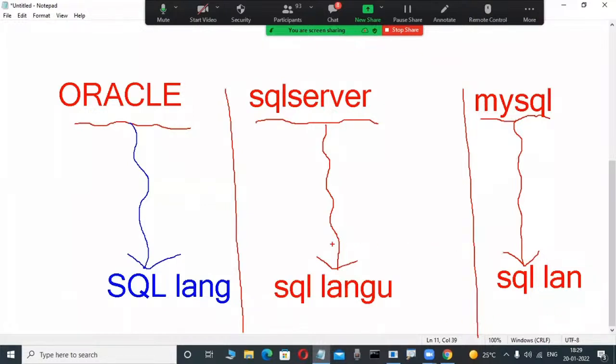But are all these SQL languages the same or different? Only one answer is correct.